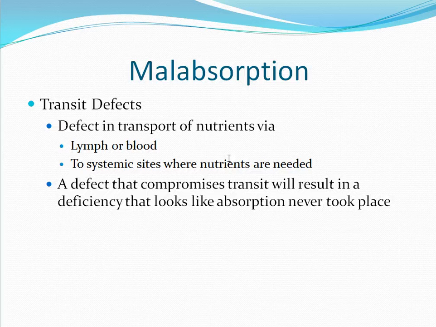Then there are transit defects. This is a defect in the transport of nutrients via either the lymph or the blood to the systemic sites where they are needed. Any defect that compromises transit will result in a deficiency that looks like absorption never took place.